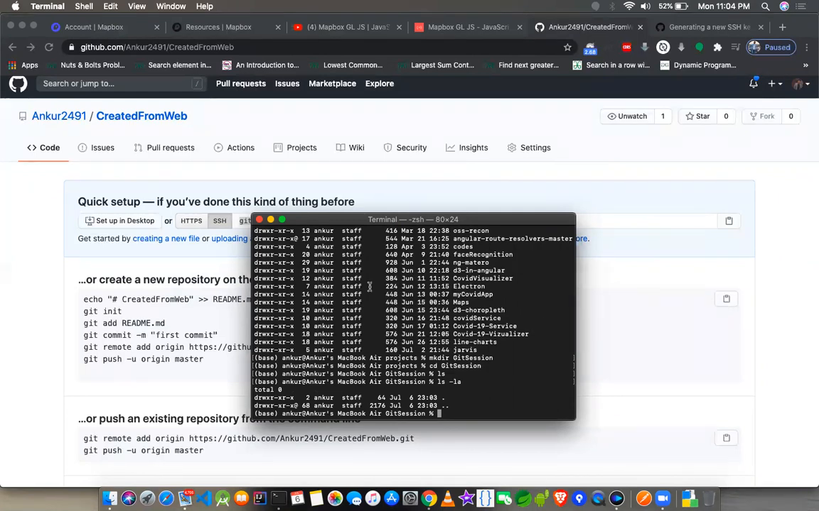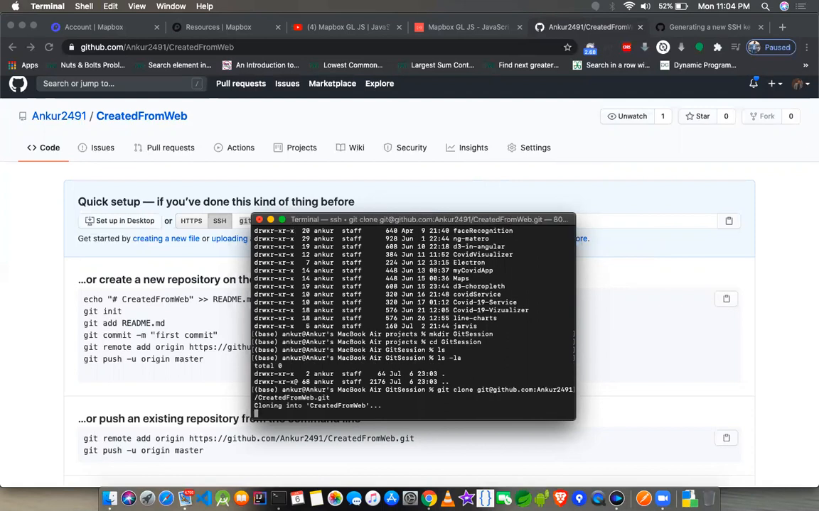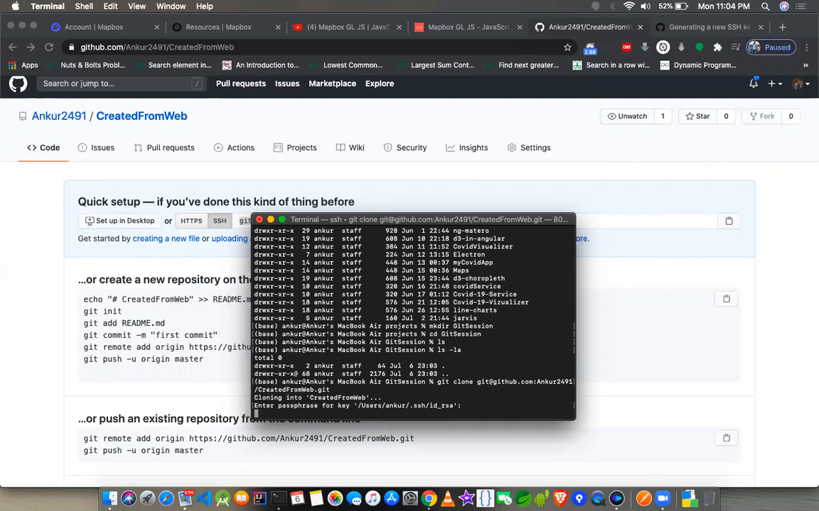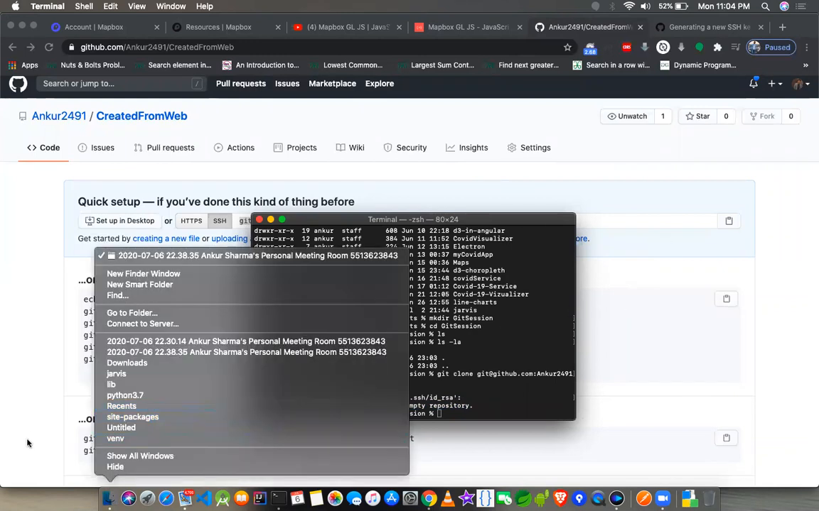Now all I have to do is git clone, and I give the link I copied. When I do that, because I have my RSA key over here, it will just do it. It gives me a warning that you appear to have cloned an empty repository. That's just a warning, you can ignore it because currently the repository contains nothing. It is just empty.